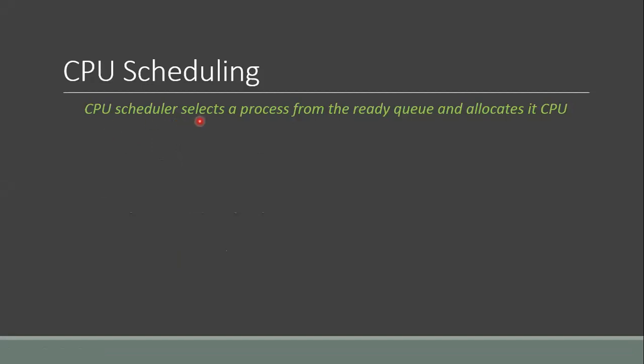CPU scheduler selects a process from the ready queue and allocates it to the CPU. So the CPU scheduler is a part of the operating system that selects a process from the ready queue. The ready queue is a queue of all the processes that are residing in memory, and these processes are ready for execution. So the scheduler will select a process from the ready queue and allocate it to the processor.